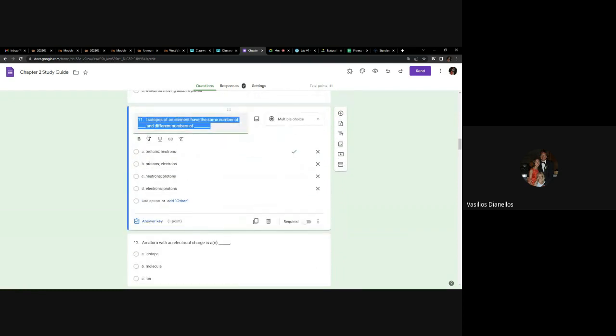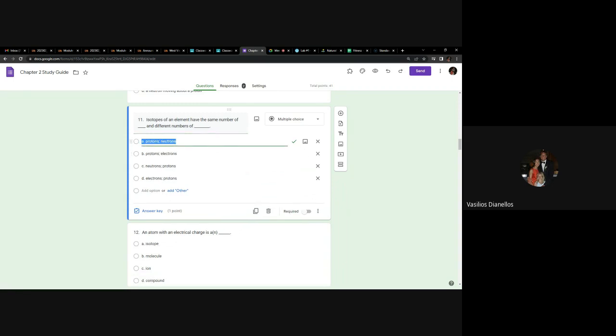Isotopes of an element have the same number of blank and different number of blank. So all atoms of an element all have the same number of protons. So we know the first word must be protons. So we know it's A or B, but they have a different number of what? And the answer is neutrons.